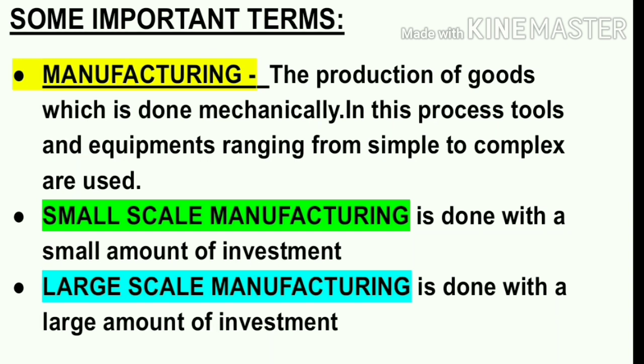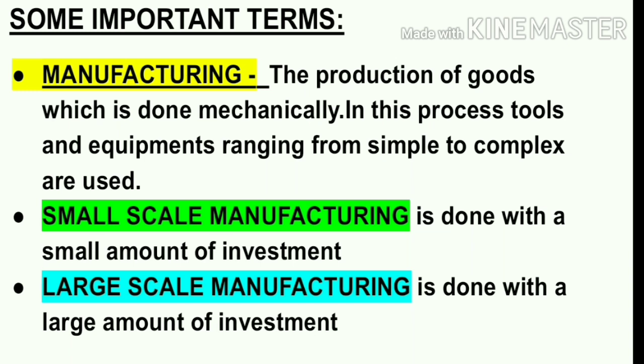So students, manufacturing is basically categorized into two types: one is small scale manufacturing and the other one is large scale manufacturing. Small scale meaning the manufacturing activity is undertaken with a very small amount of money in hand.